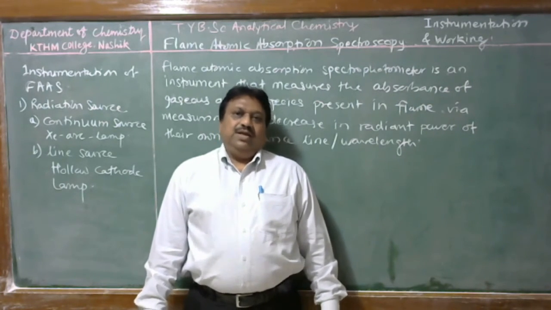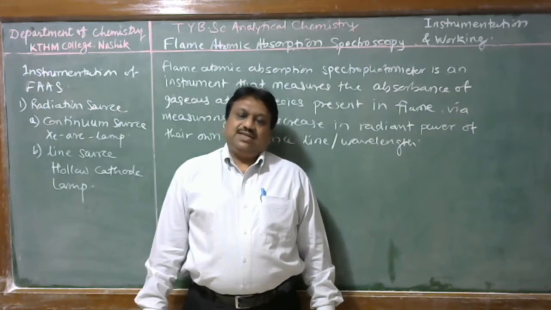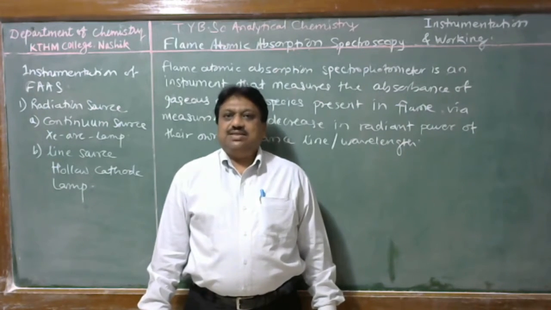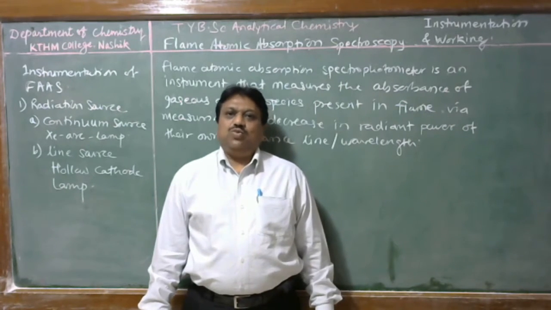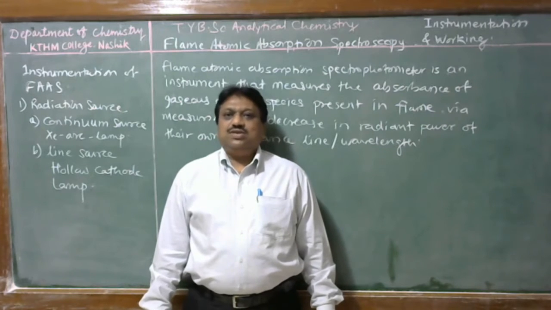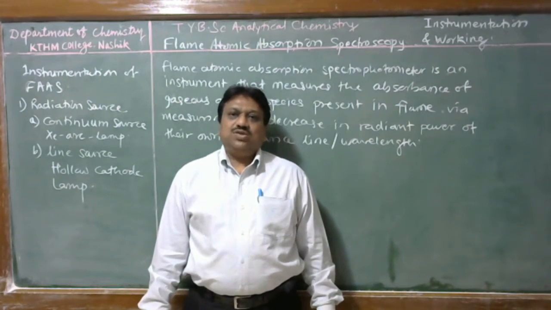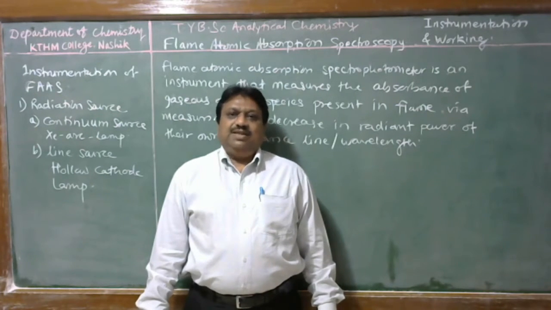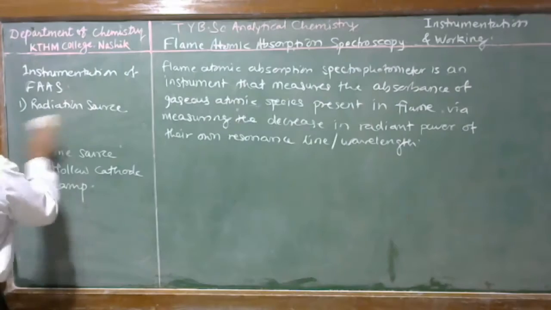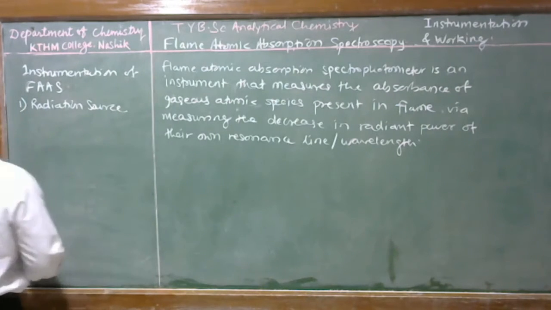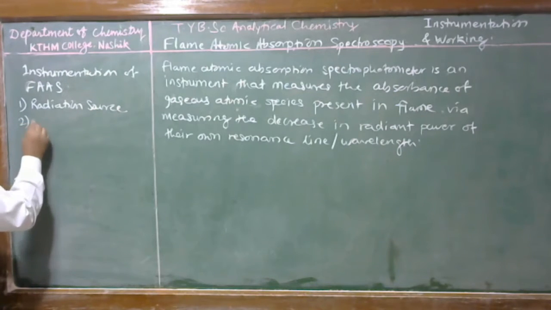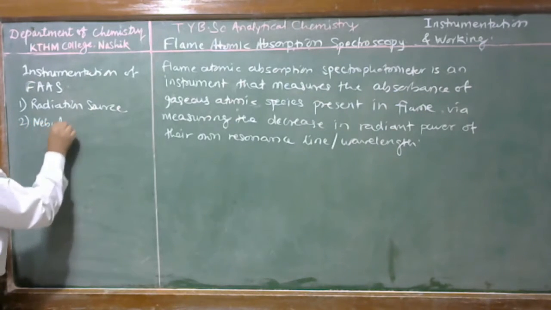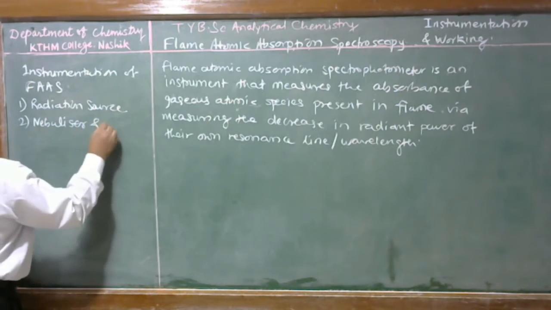In the instrumental part, we already discussed the radiation source as well as the types of radiation source used in atomic absorption spectrophotometry. That is the continuum source, xenon arc lamp, and the line source constructed from the analyte element, that is the hollow cathode lamp. Student, the next component of the instrumentation of the flame atomic absorption spectrophotometer is the nebulizer and burner system.